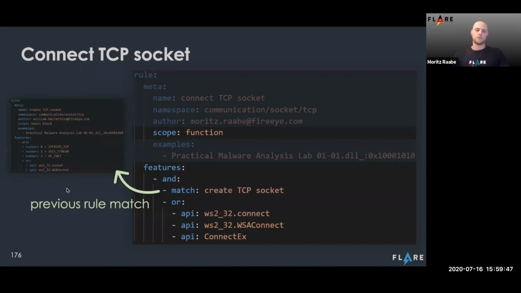And here in this case, we use it to find functions that create a TCP socket and then perform a call to one of these APIs to connect, indicating to us that this program may be behaving as a TCP client connecting to a remote server. And we commonly see that when malware speaks out to its pseudo command server.